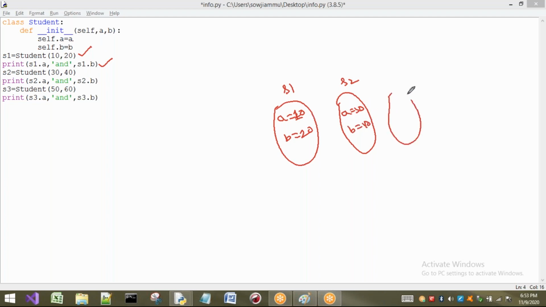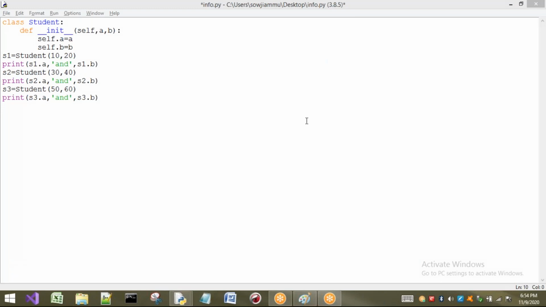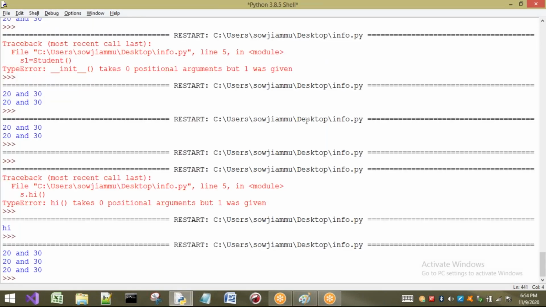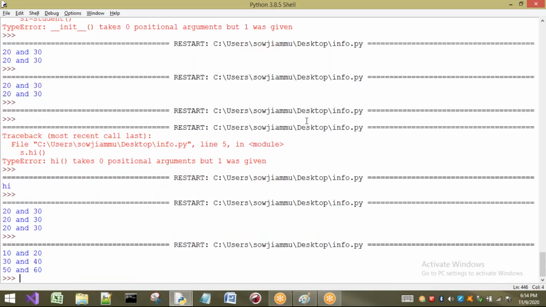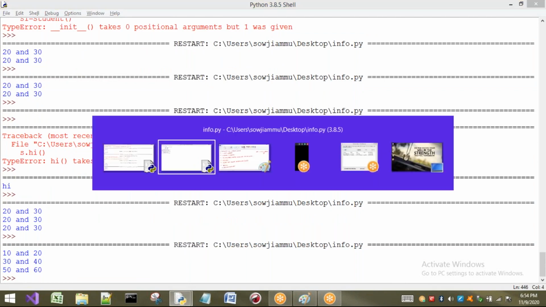In the same way, the third object is also going to be created. A value is 50, B value is 60. So if I print these values, we are going to get 10 and 20, 30 and 40, 50 and 60. Now let us observe whether we get the correct output or not. So observe the answer: 10, 20, 30, 40, 50 and 60.